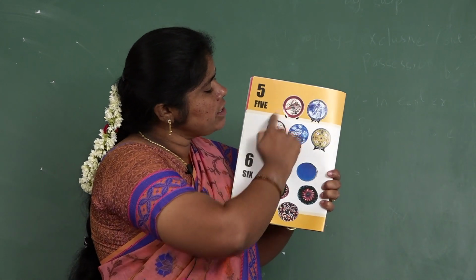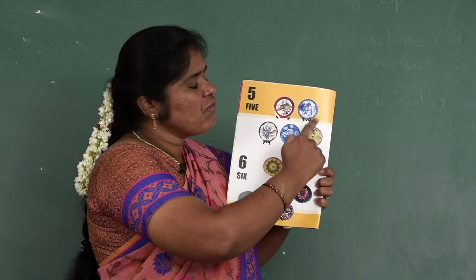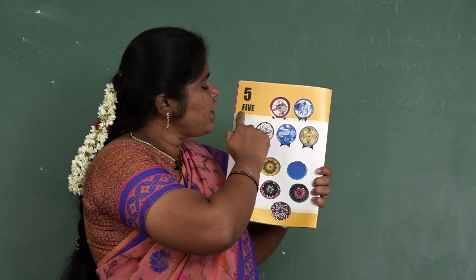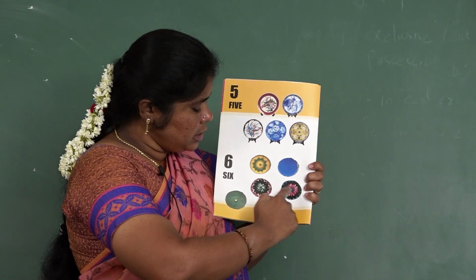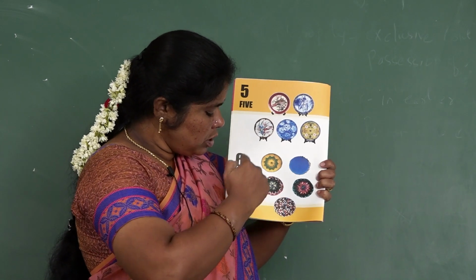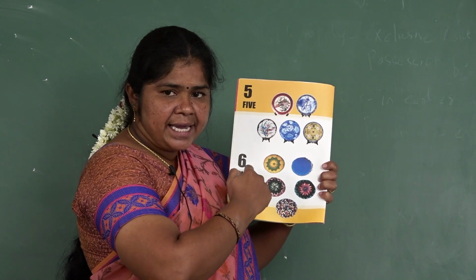How many pictures are here? 1, 2, 3, 4, 5. 5. So spell the word 5. F-I-V-E. 5. How many pictures are here? 1, 2, 3, 4, 5, 6. 6. Yes. 6.